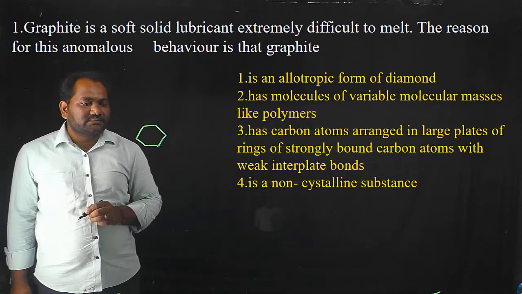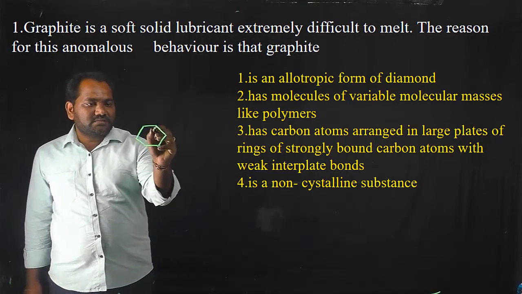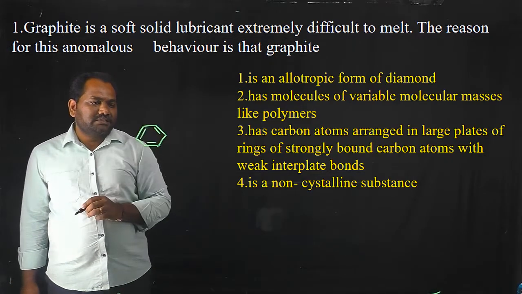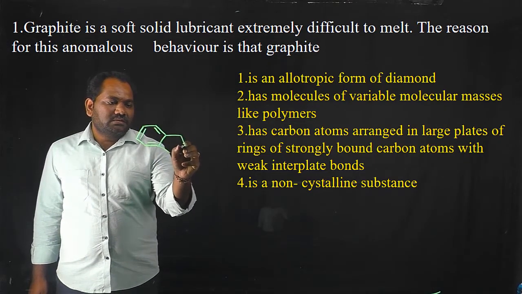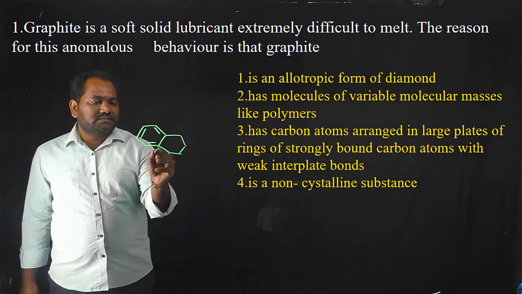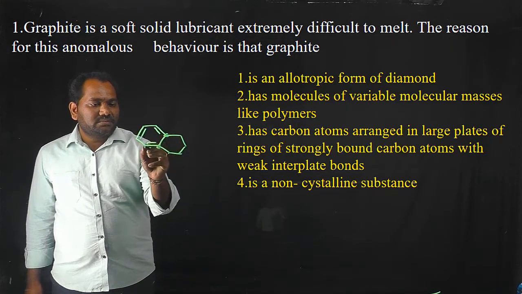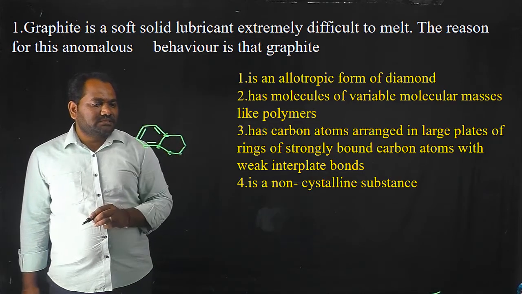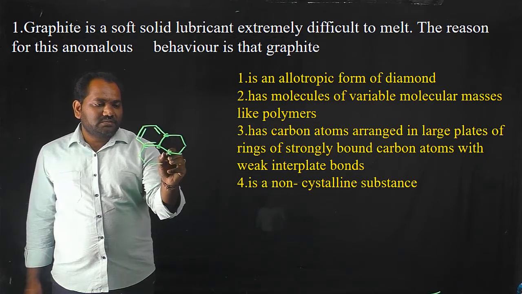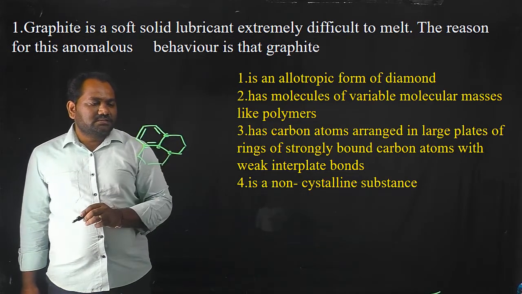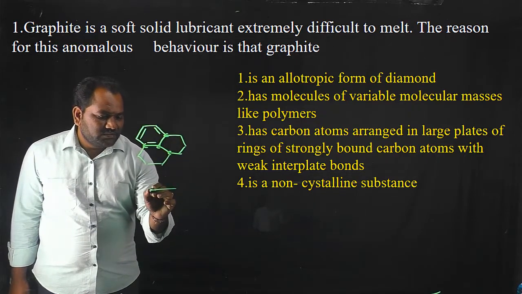The main meaning of this option is that in the graphite structure, each carbon is connected to three other carbons like this. In graphite, carbon undergoes sp2 hybridization. For example, this is considered a carbon, connected with another carbon, a second carbon, a third carbon. Similarly, many carbons are connected to other three carbons. This is one layer, and another layer is also like this.